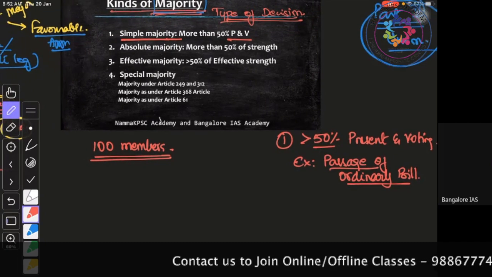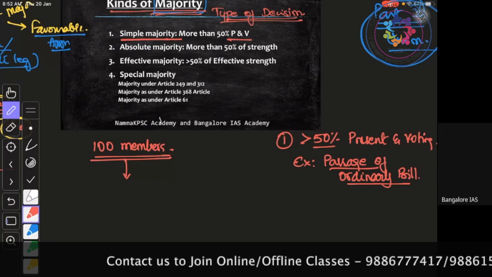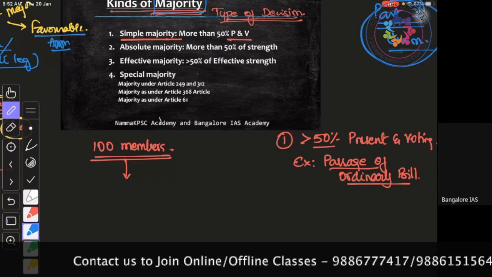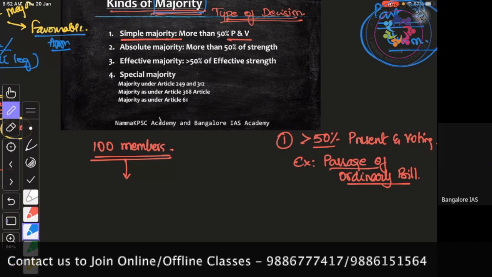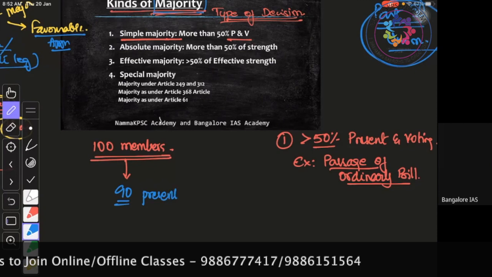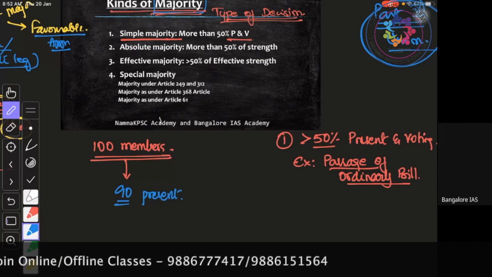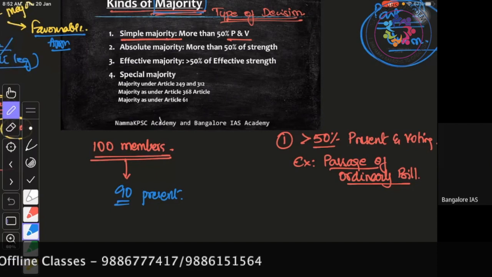Now let's say there are 100 members. And today, when the bill is put for vote, 90 people are present. Let's say 90 people are present. 100 is the strength, but 90 people are present. 10 people have not come.